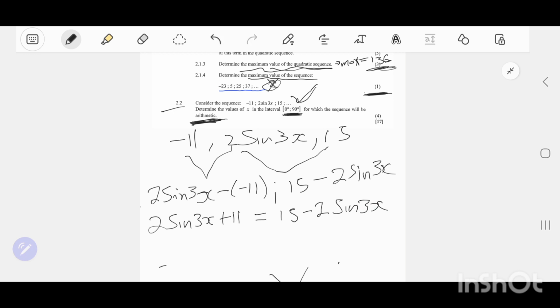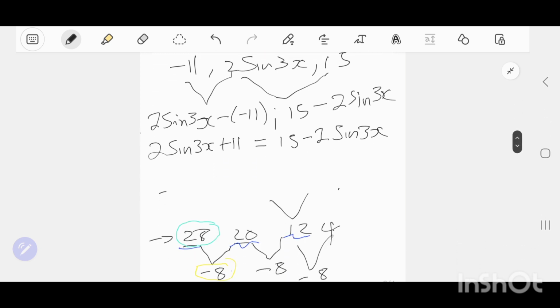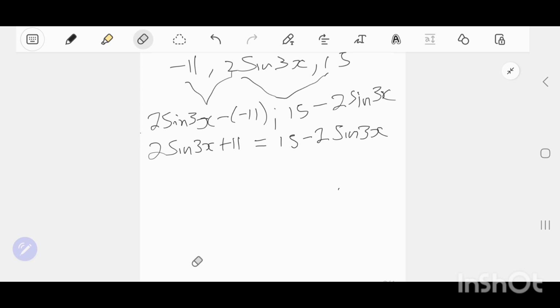So in arithmetic, you just solve this formula by applying your algebraic skills, people. So this is what I'm going to do: I'm going to take this positive 11 and transpose it to the other side, and take this negative 2 sine 3x to the other side. Are you with me, people? Remember, when you transpose, the signs do change.